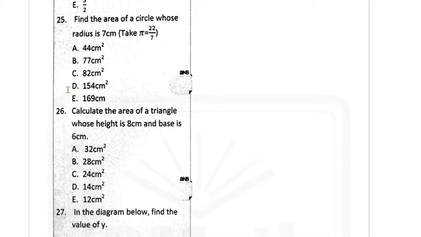Question 25 says, find the area of a circle whose radius is 7 centimeters. Take pi to be equal to 22 over 7. The formula for finding the area of a circle is pi r squared. It is this formula that makes me know I need my radius and my pi to be able to calculate the area of the circle. Fortunately, we have these values, so we just put them in there. Pi is 22 over 7 times r squared, which will be times 7 squared.